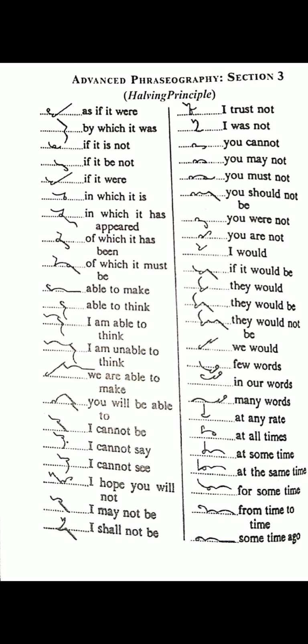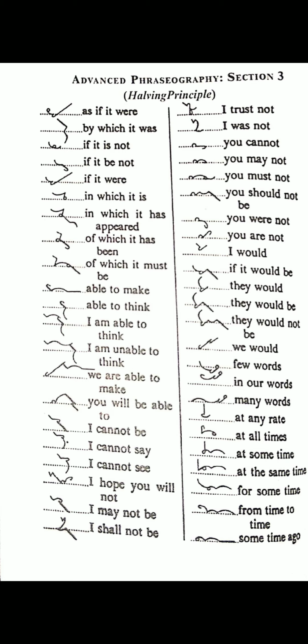"I trust not": I, hook ter st loop, and N half for T. "I was not": I, "was", N half for T. "You cannot": you, K half for T with N hook. "You may not": you, M half for T with N hook.